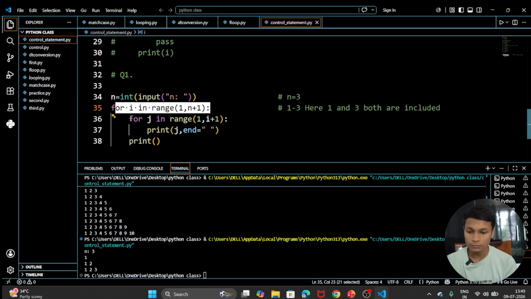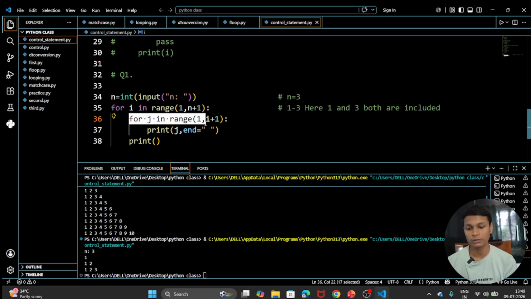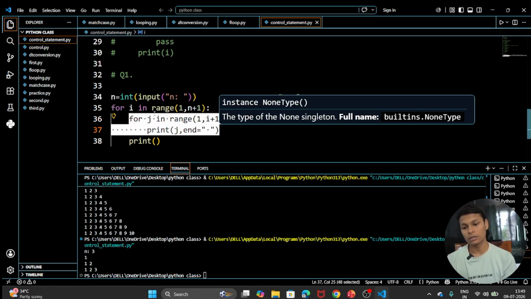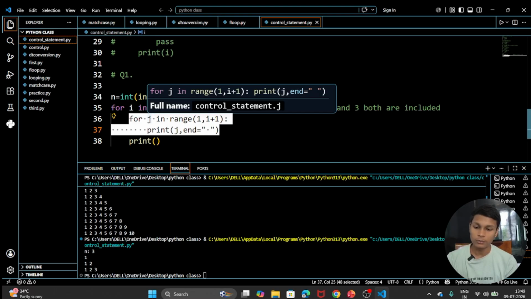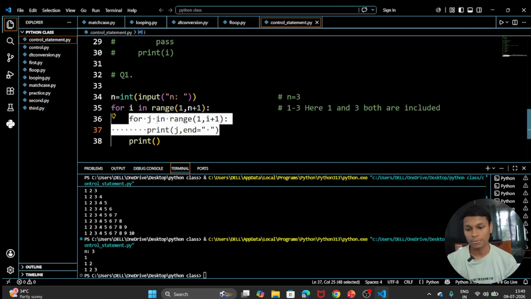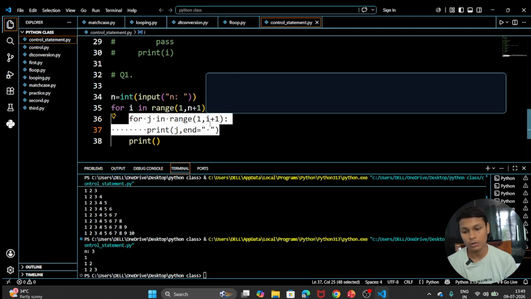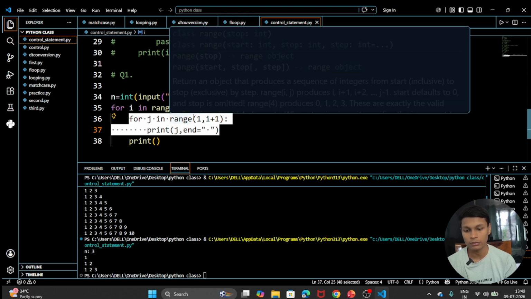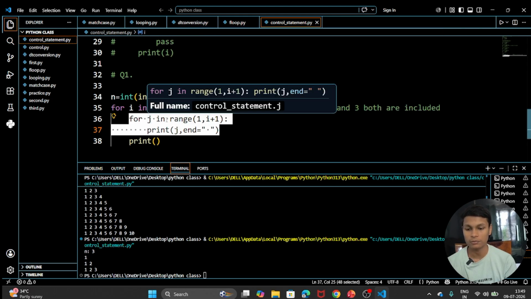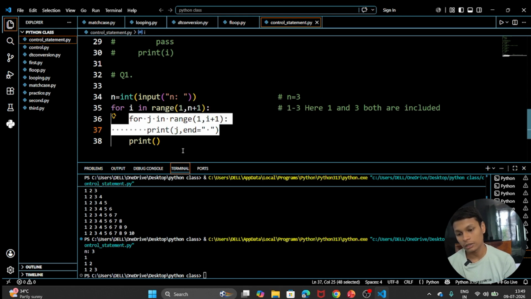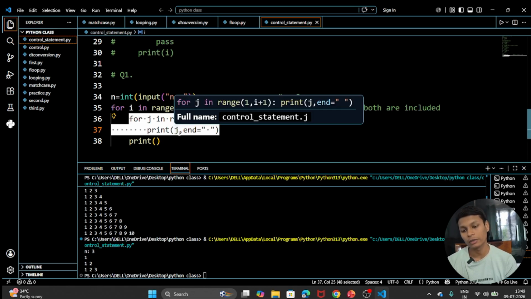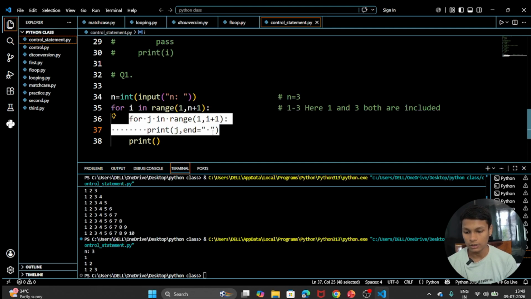If it enters this loop, our other loop of j will run: for j in range 1 comma i plus 1. So i plus 1 will be 1, so yes, it is in the range. At the very first time j was 1, so it's in the range. So what will be printed? We are going to print j and end with a space.